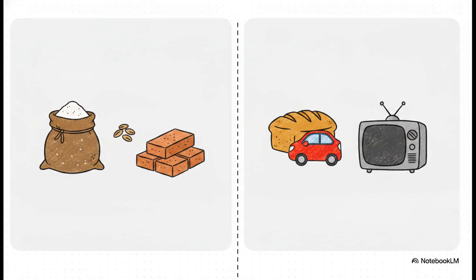On one hand, you have intermediate goods. These are non-factor inputs used for further production. Think of stuff like flour, seeds, or bricks. They're basically just stepping stones. On the other hand, you have final goods, your bread, cars, televisions. These are the items sold to the actual end users for consumption or investment. They aren't processed any further.